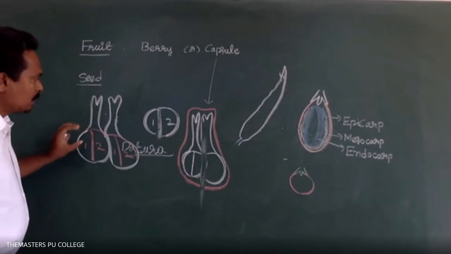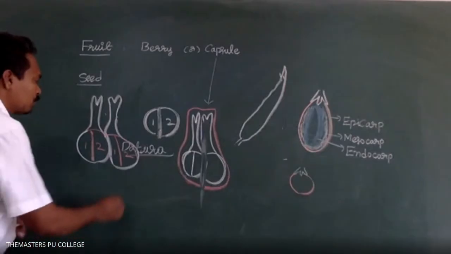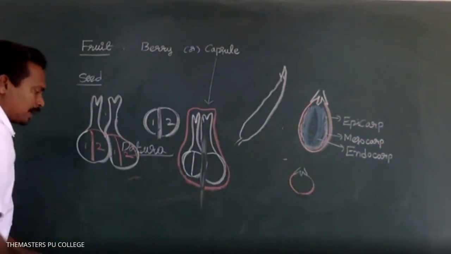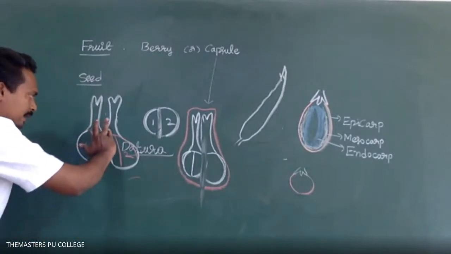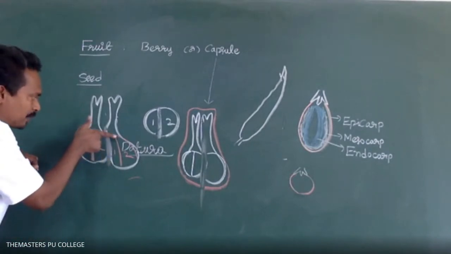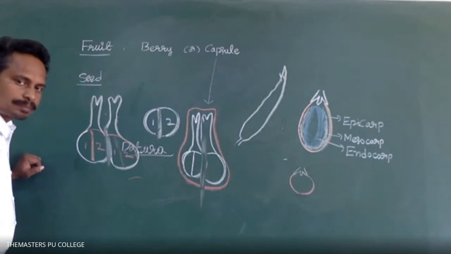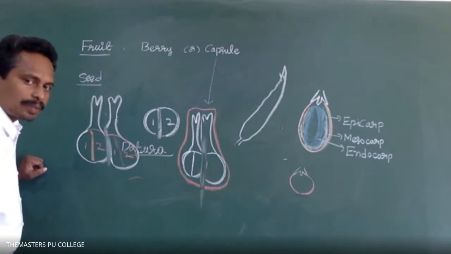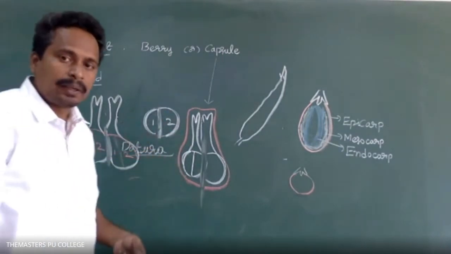Now in this gynoecium, how many locules, how many chambers are present? Four chambers. At the time of maturity, the fruit is dehiscent, breaking in between the two carpels or in between the two chambers of each one. Is it clear now? Capsule versus berry.